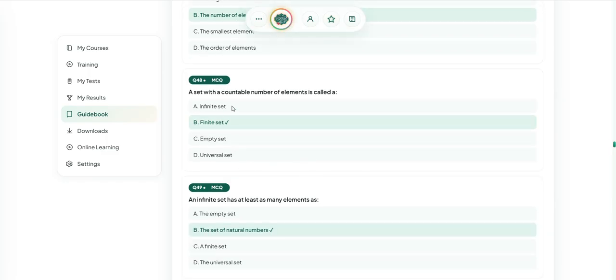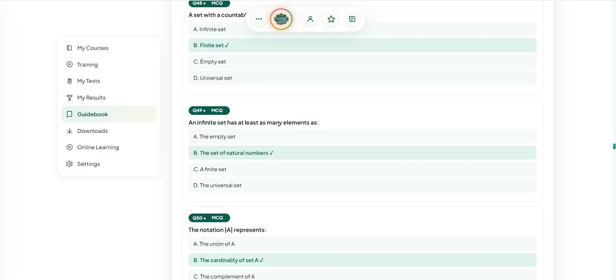The set with a countable number of elements is called a finite set.